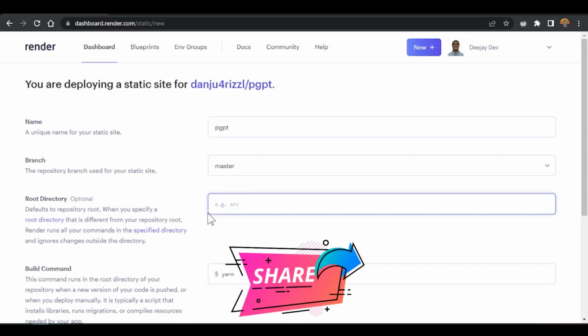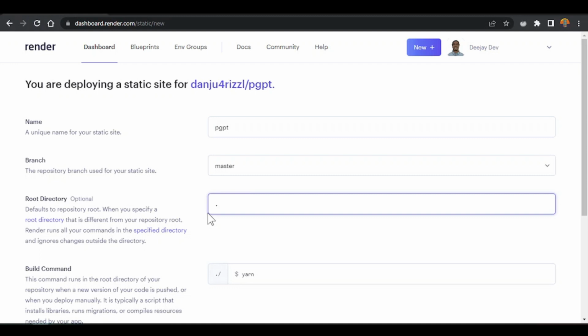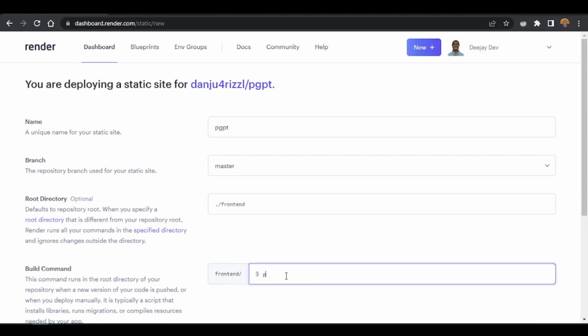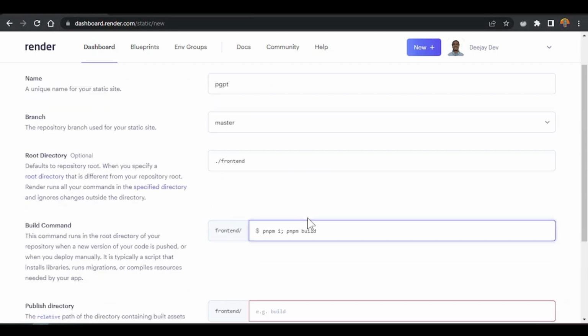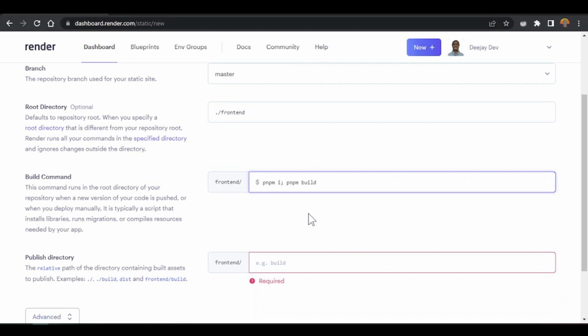Because our root directory is now our front end, we go say ./frontend. We want to run certain commands. So the first command we want to run is pnpm install, which will help us install all the dependencies for our code. Then we want to run the build command, which is now pnpm build, and this will help us build our front end. It will help us minimize the code.